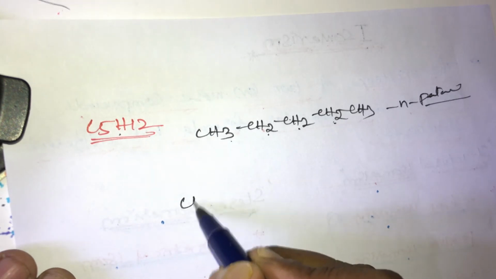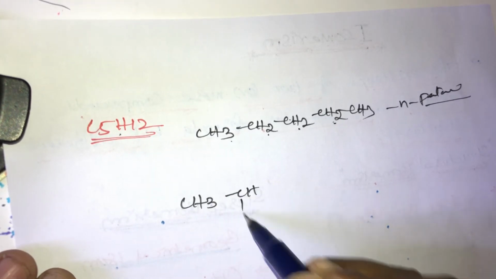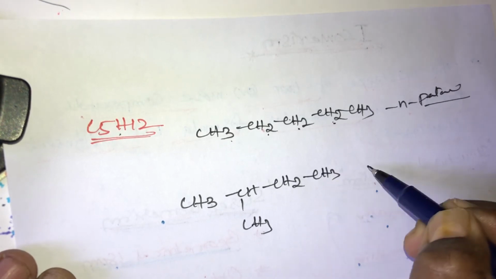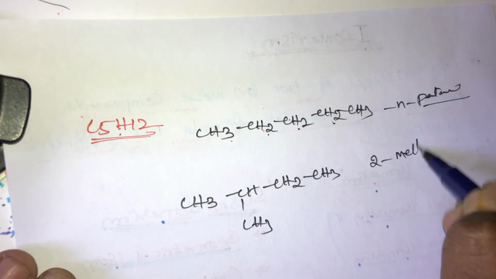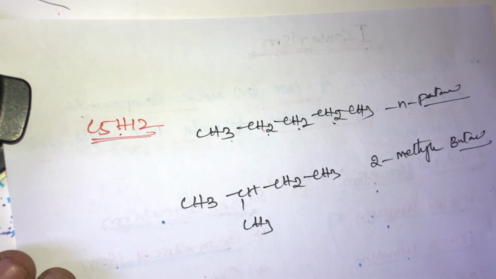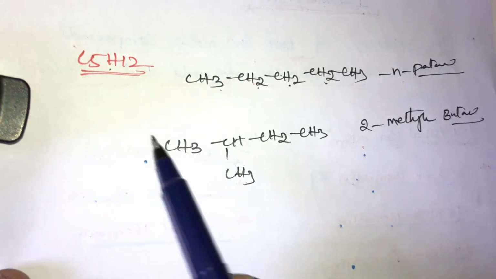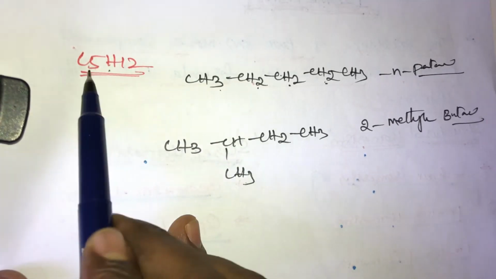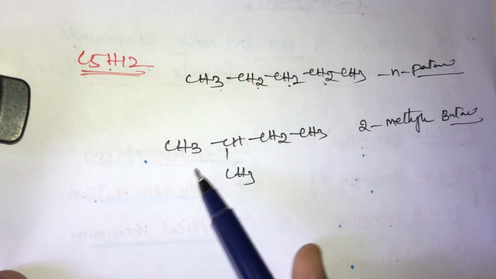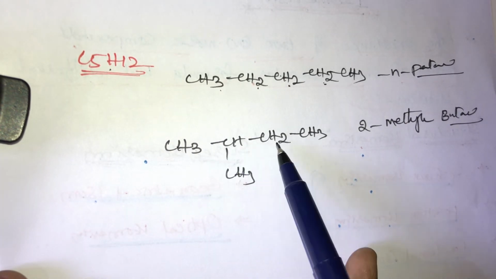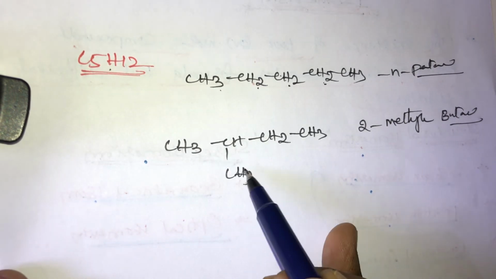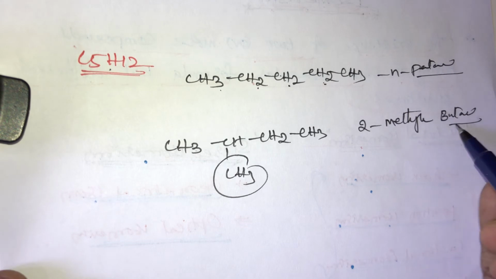Another structure is CH3, CH, CH2, then CH3. This name is called 2-methyl butane. Here also the molecular formula is the same, C5H12: 5 carbons, and hydrogens 3 plus 3 is 6, 3 is 9, plus 3 is 12, balanced.